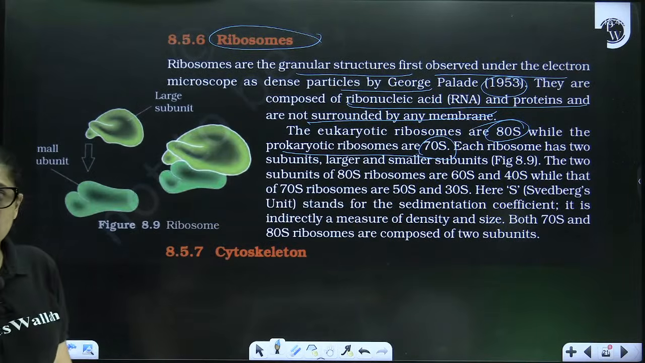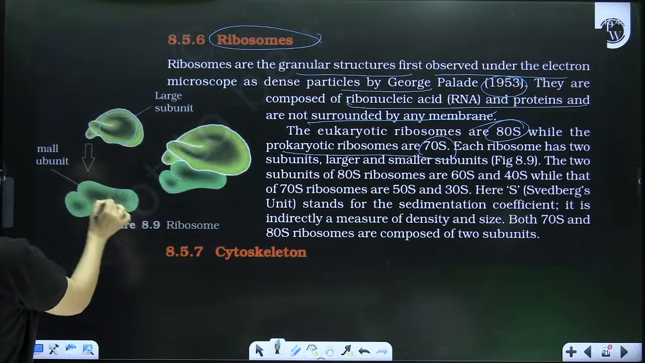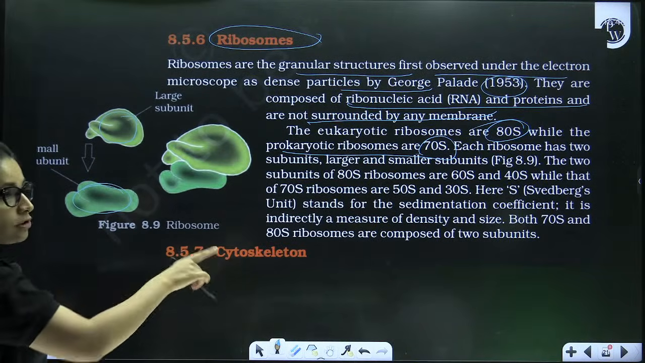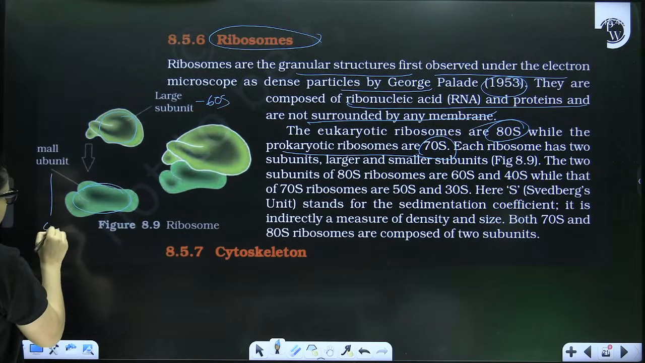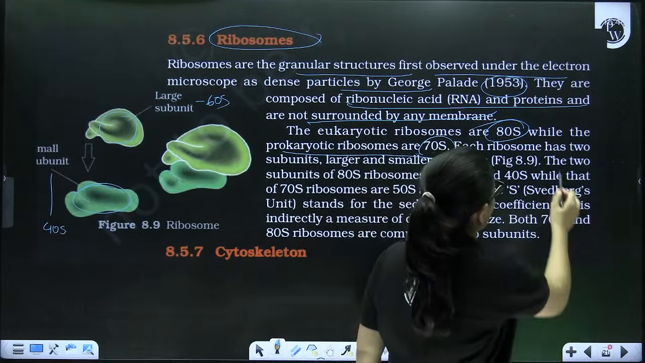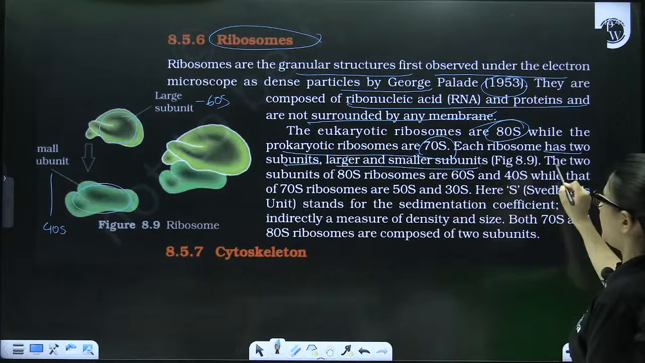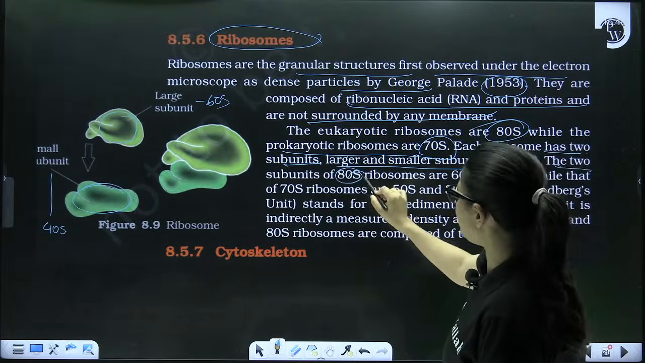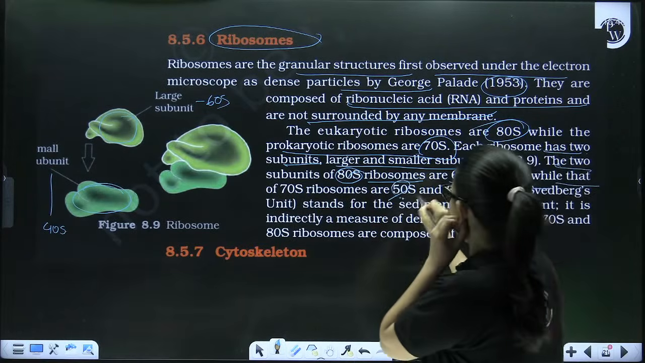Now each ribosome has two subunits, the larger one and the smaller one. In eukaryotes, the larger is 60S and the smaller is 40S. Correct? So each ribosome has two subunits, the larger and the smaller. Now the two subunits of 80S are 60 and 40, whereas for 70S they are 50S and 30S.